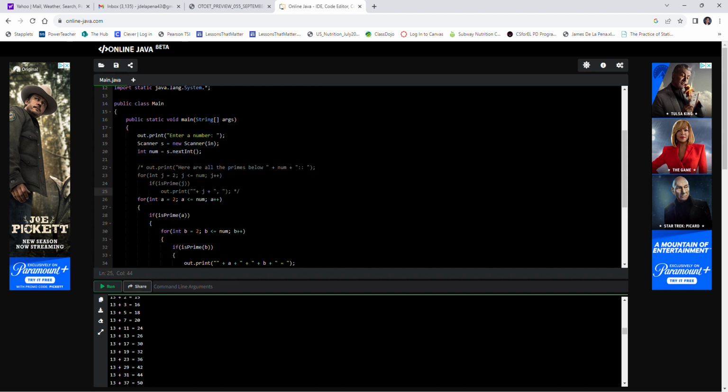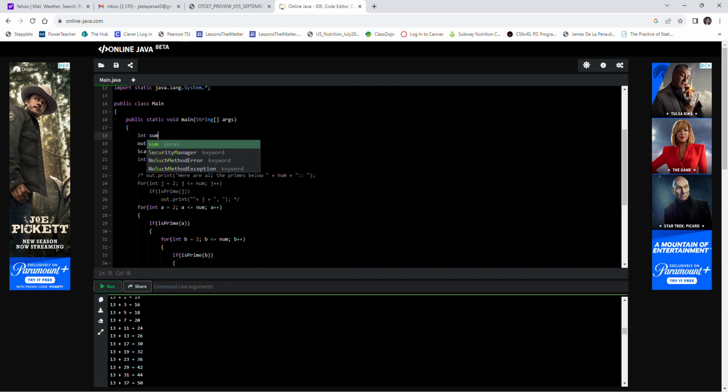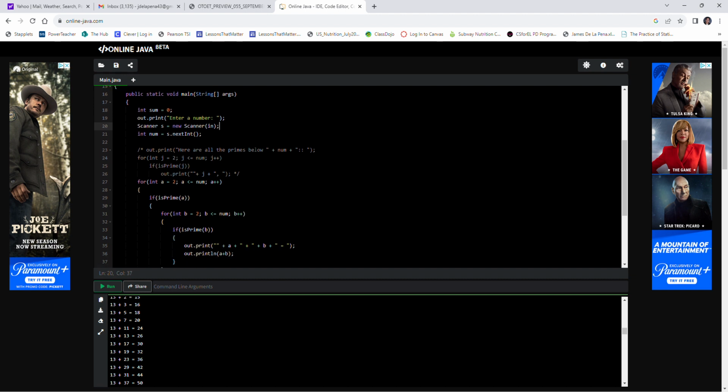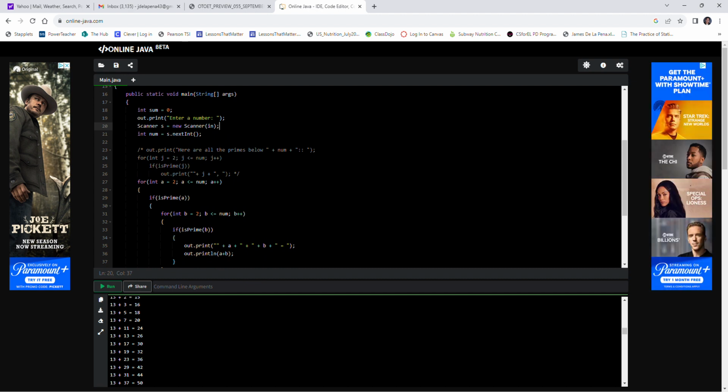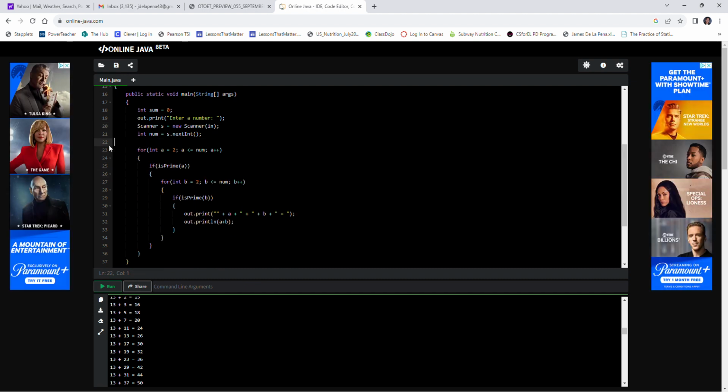If we store, all right, let's make a variable called sum, we'll give it 0, integer. Let's get rid of this because I don't think we're going to need it. So let's have sum get a plus b. Then we'll go ahead and print sum. That shouldn't change anything. But now we've stored that value into this thing called sum.